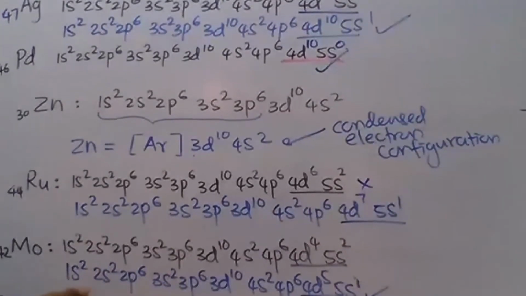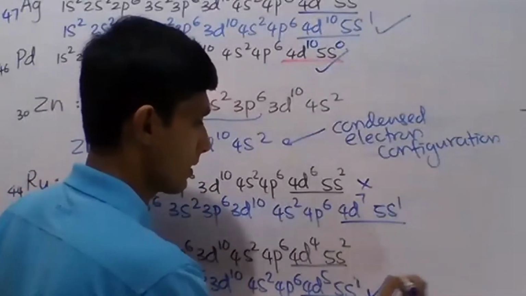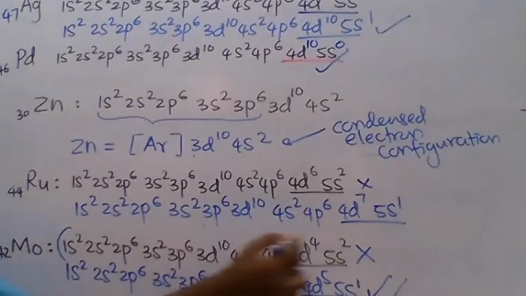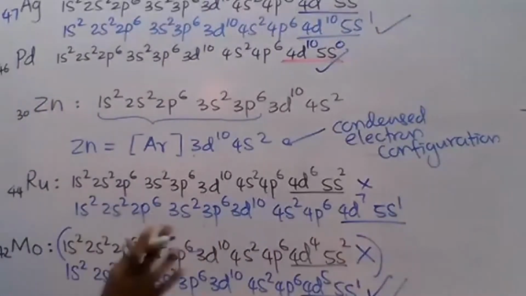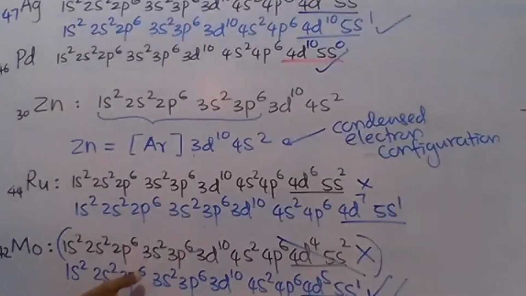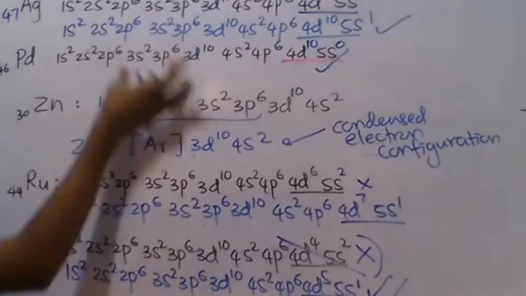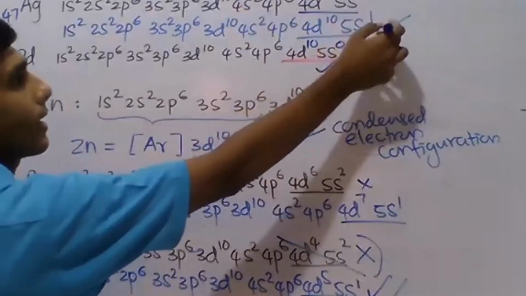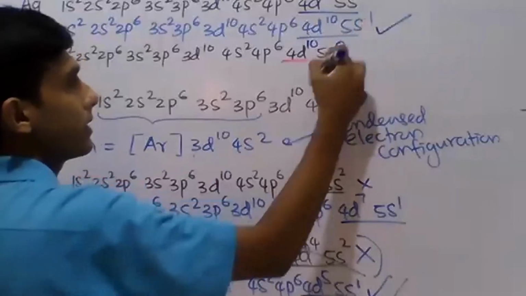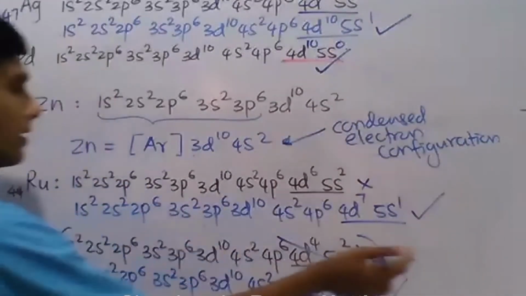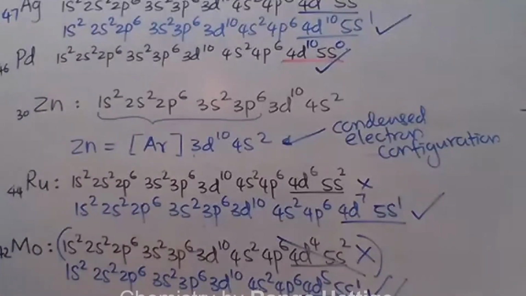Right, so for example, say molybdenum. This is the correct configuration. This one, not this. This is what we expect. This is not the existing configuration. This is wrong. This is the actual configuration. In all the examples I gave, the one I have written secondly and marked with the correct tick, that is the correct configuration, the existing configuration.